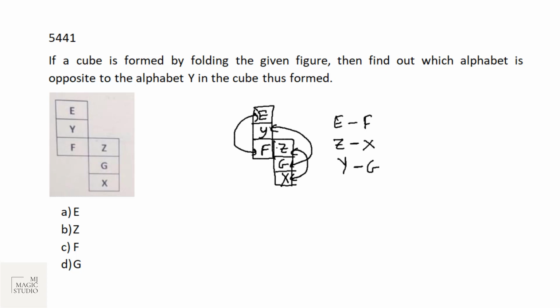and you can box it up and you will find E and F are opposite each other, this X and Z are opposite each other. That's why again Y and G are opposite each other. You can see also we are moving only one floor up when we are pairing up Y and G. It's always moving one floor up. So which alphabet is opposite Y? Opposite Y is G. That is in option D.